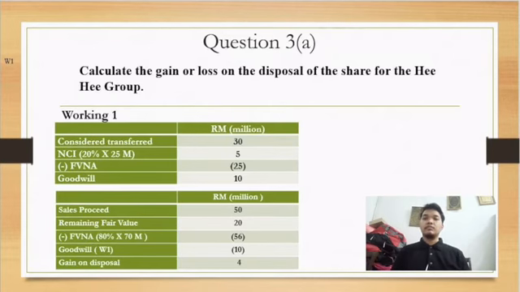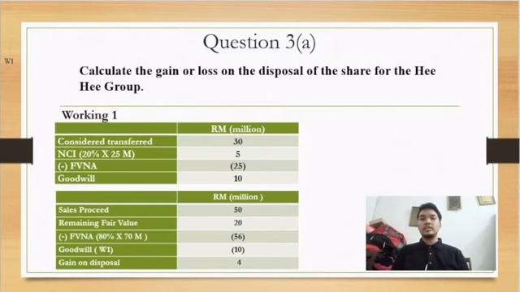Lastly, we minus with the fair value net asset, which is 25 million. In this question, it said that on the date of the acquisition, the fair value of the net asset of Coco Berhad was 25 million. Lastly, we get the goodwill 10 million. Then we will proceed to calculate the gain or loss on the disposal of the share. Firstly, we start with the sale proceed, which is 50 million.